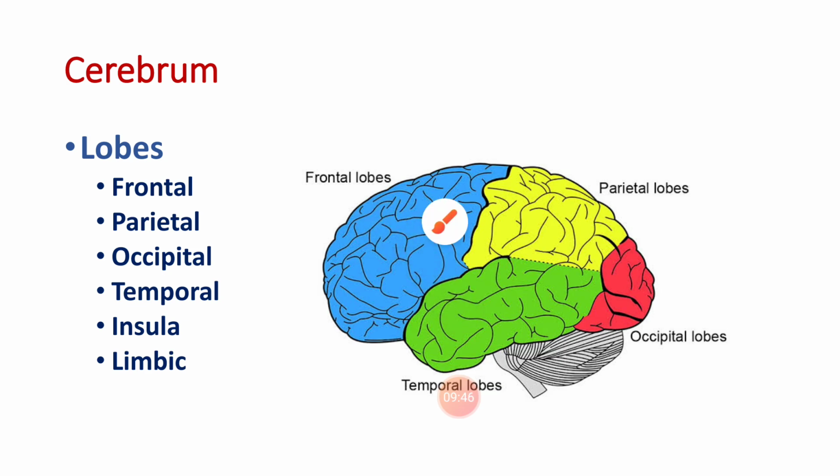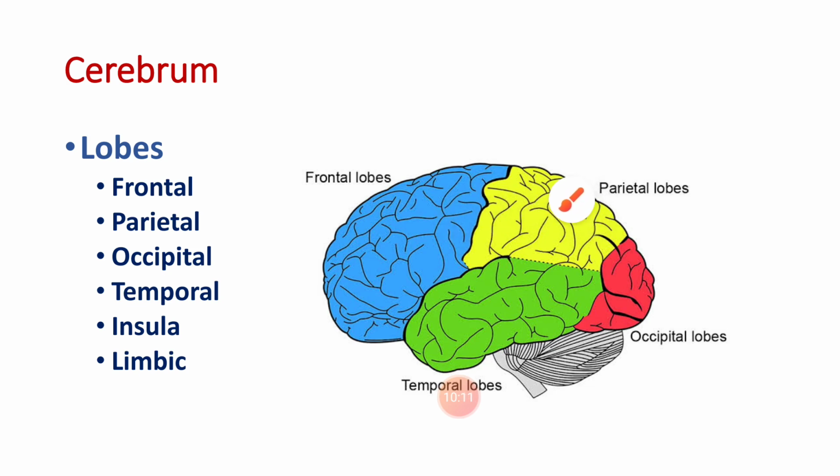The frontal lobe is anterior to the central sulcus and above the lateral sulcus. It is important for voluntary motor functions, motivation, aggression, emotions, affects, drives and the awareness of the self.